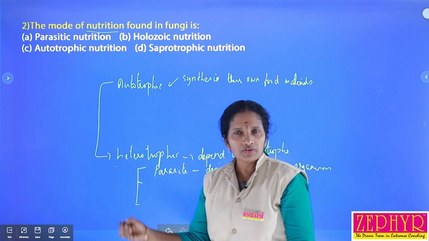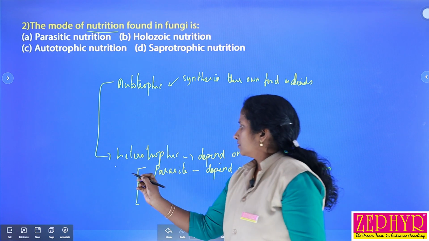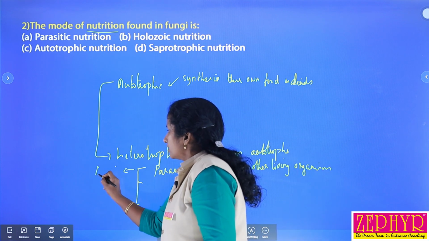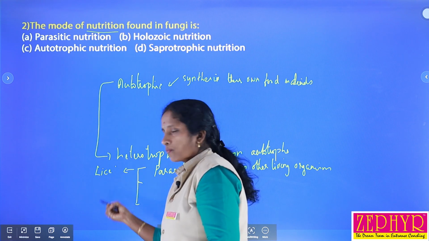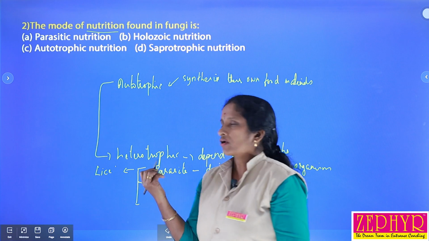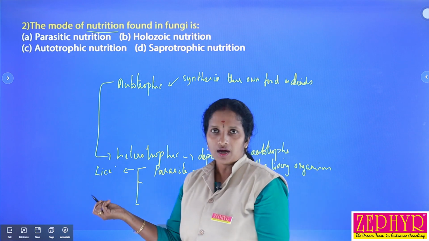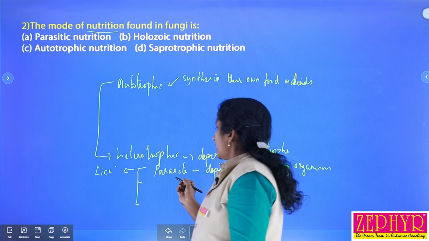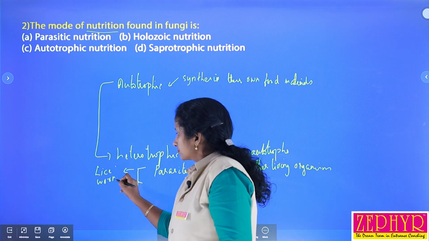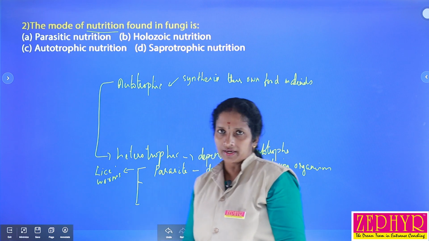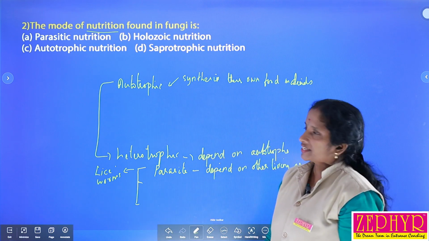Can you give some examples for parasitic ones? In the human body there are lice. In the case of plants there are different types of parasitic organisms, that means Cuscuta, Loranthus, etc. And then different types of worms that reside in our alimentary canal are examples for parasitic ones.